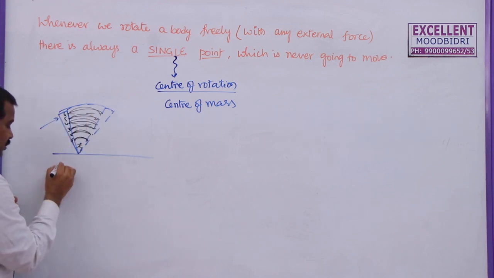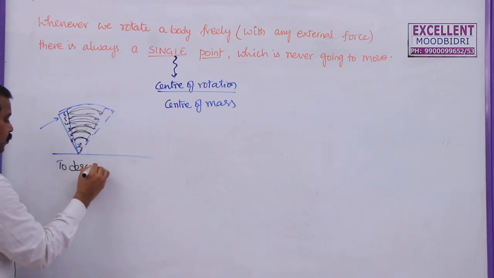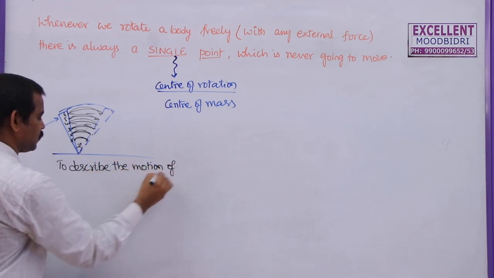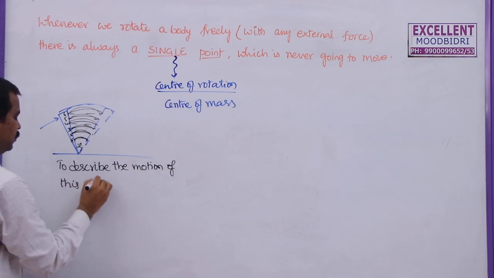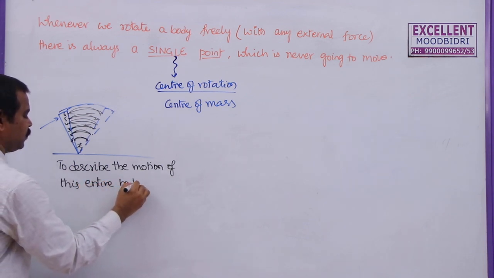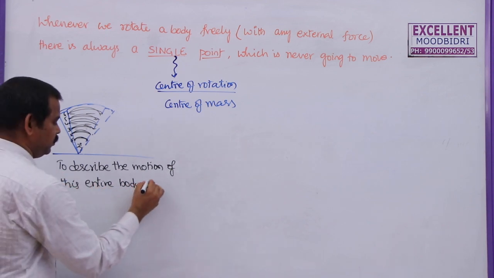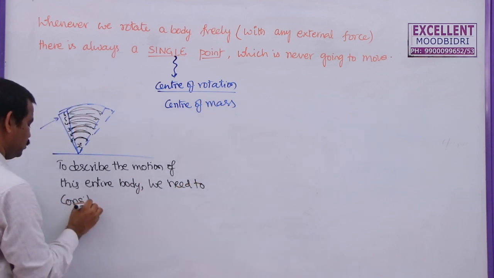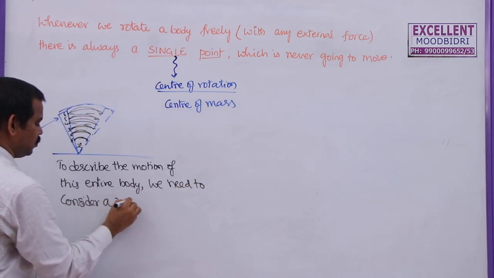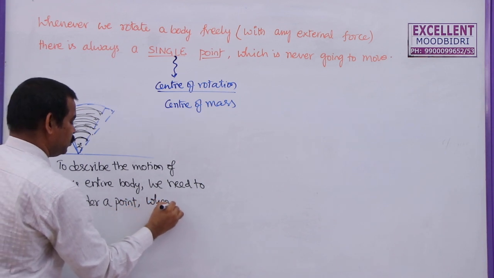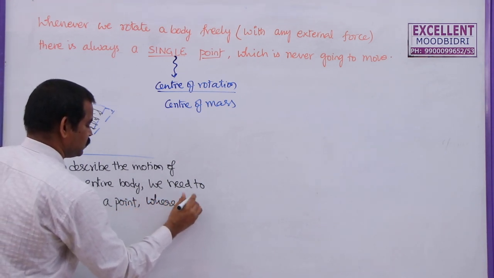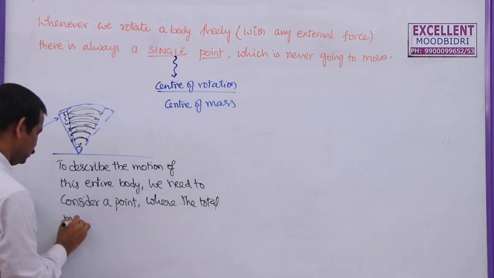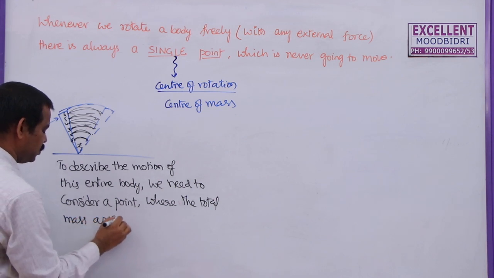Now, to describe the motion of this entire body, we need to consider a point where the total mass appears to concentrate.